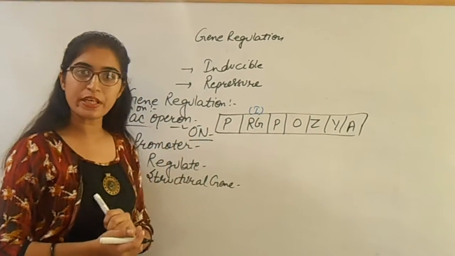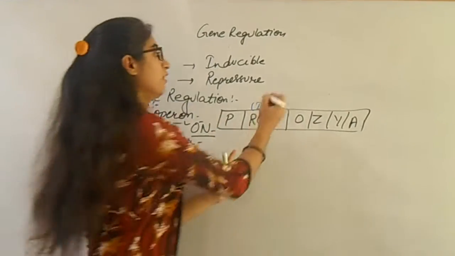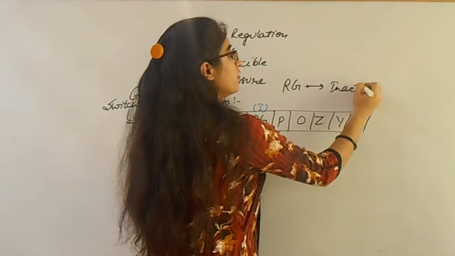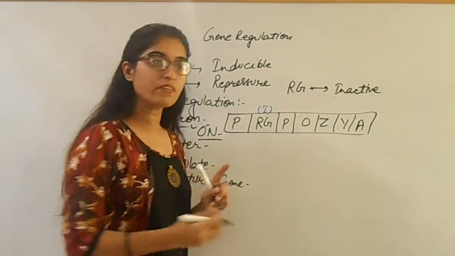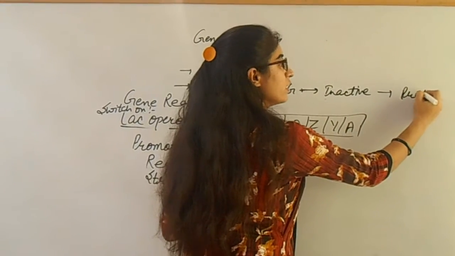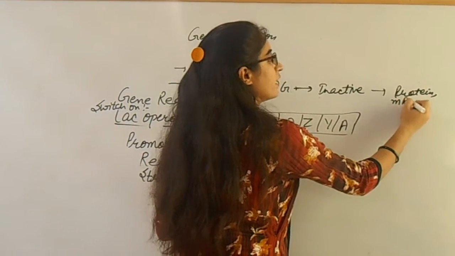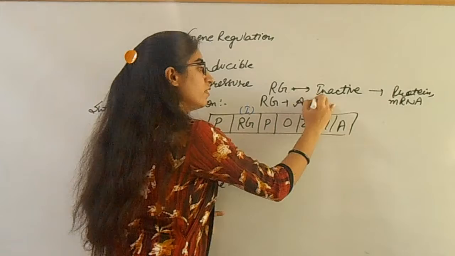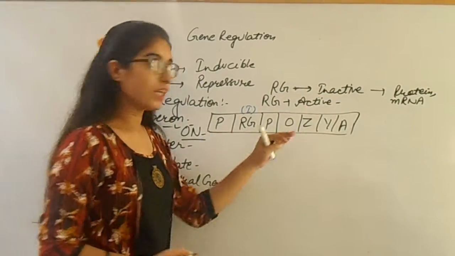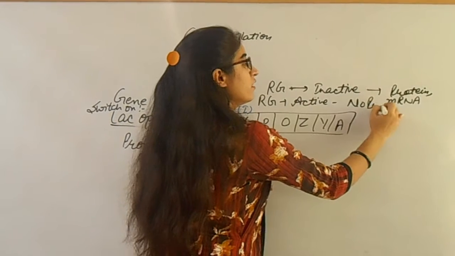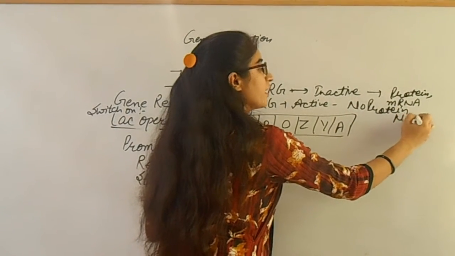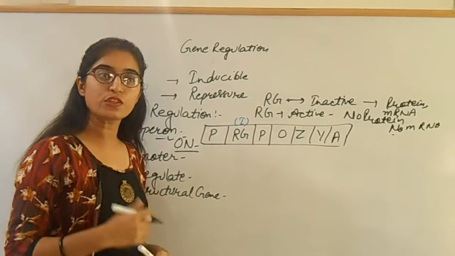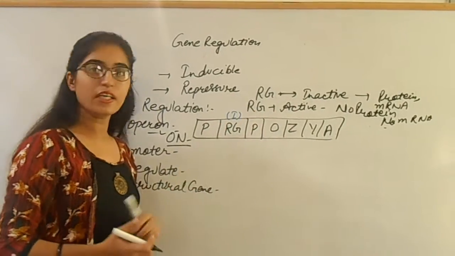So if the lac operon is present, then one key point is there: RG is inactive. If RG is inactive, then proteins are there as well as mRNA. But if RG is active, then what happens? Then no protein and no mRNA. Okay, so we have to understand the logic of RG active and RG inactive.